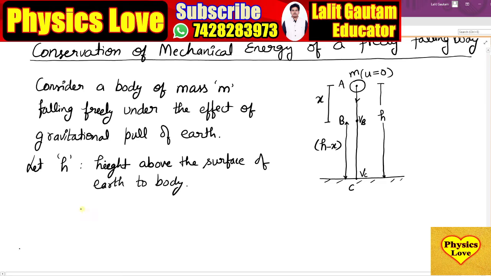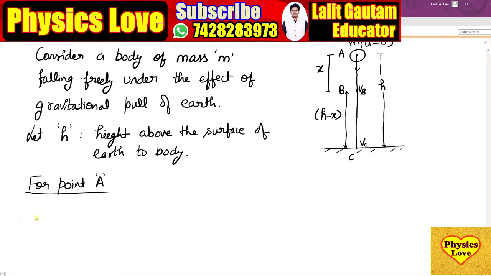Now first we find out the total mechanical energy at point A. Mechanical energy is the sum of kinetic energy and potential energy. So first we separately find out the value of kinetic energy and potential energy, then we add both kinds of energies. So I am solving here for point A.